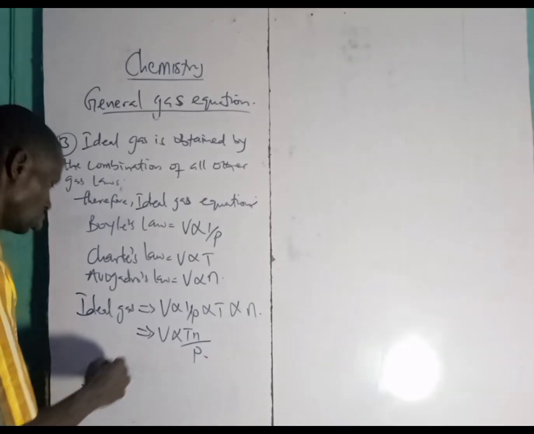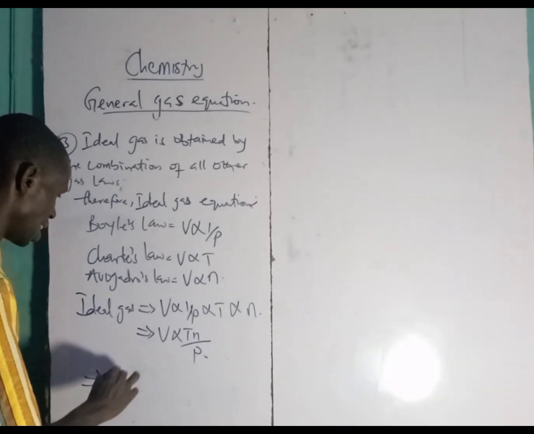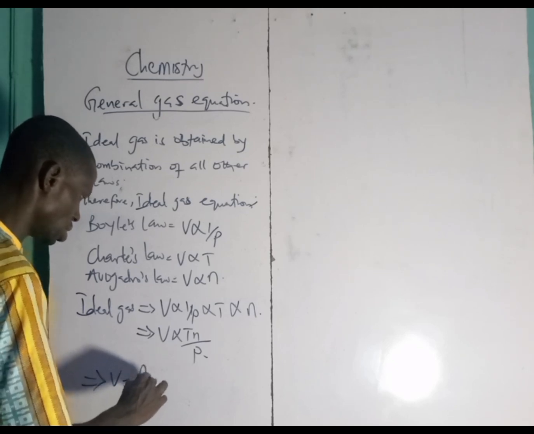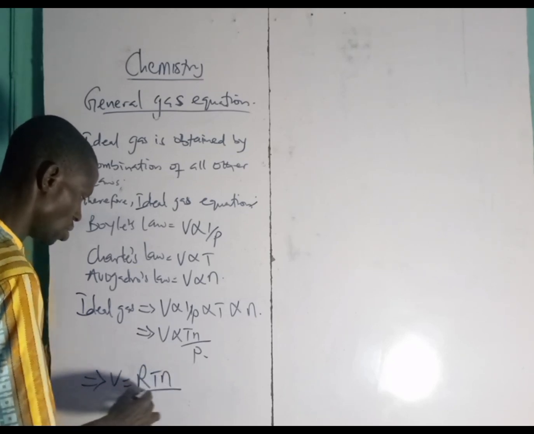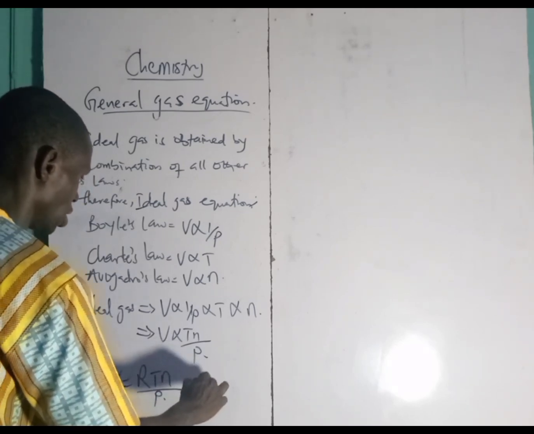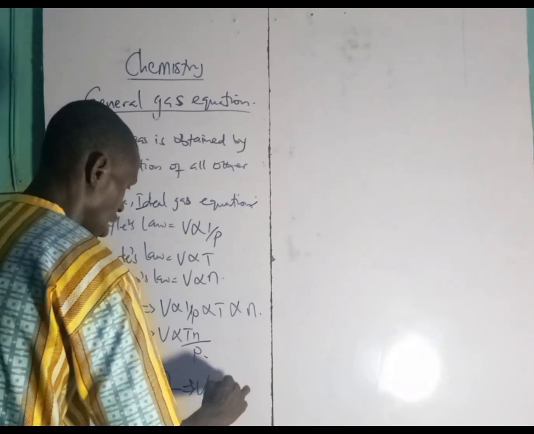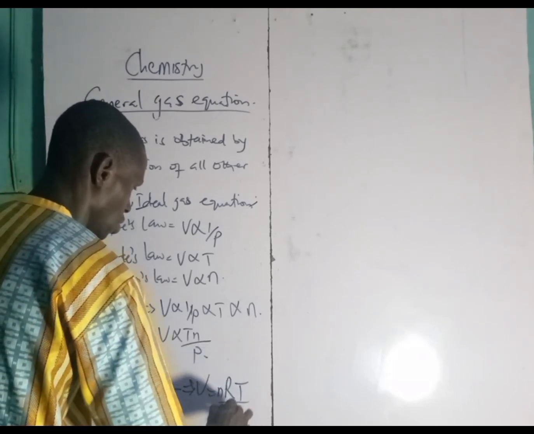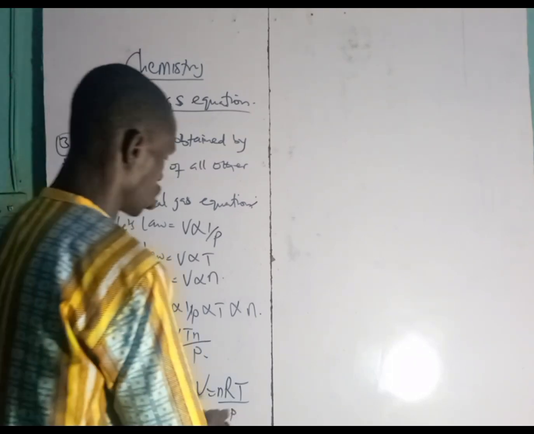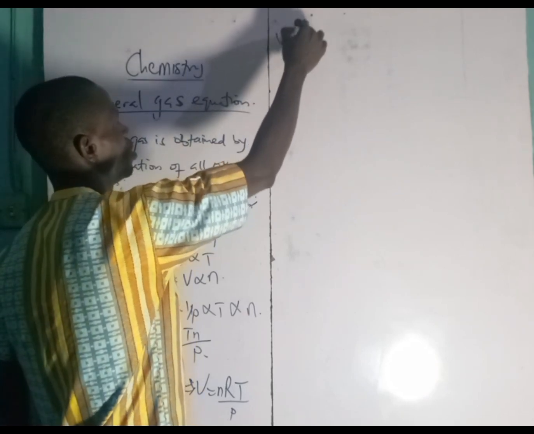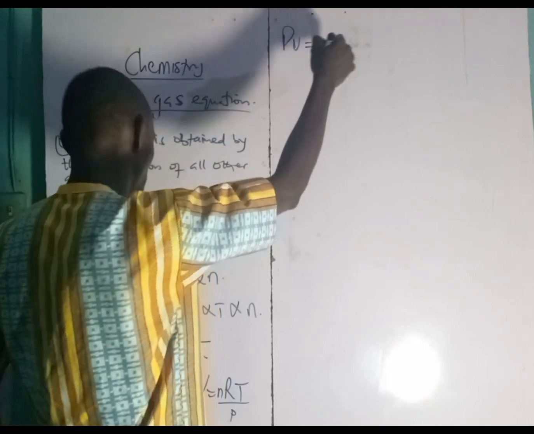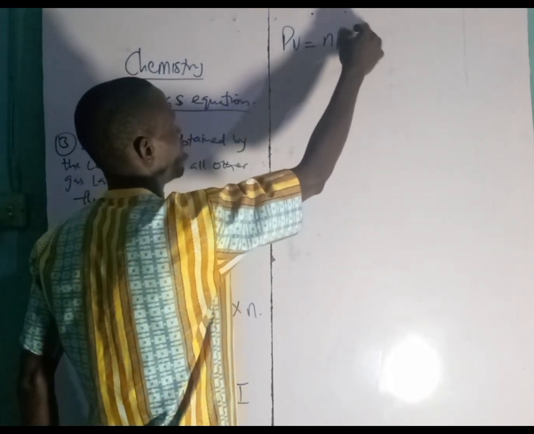Let the constant be R. So now V will equal R times nT over P. You can rearrange this, then you have V equals nRT over P. From here we can cross multiply, and by the time we cross multiply, we have PV equal to nRT.